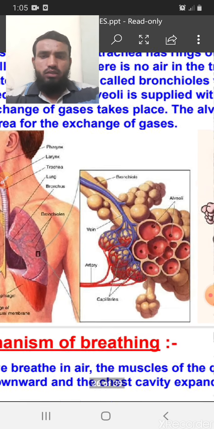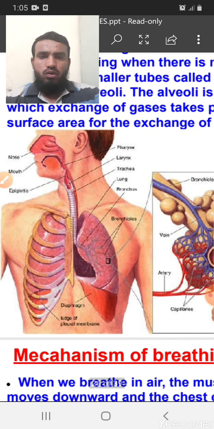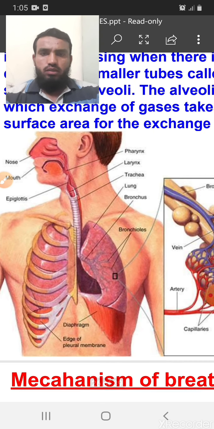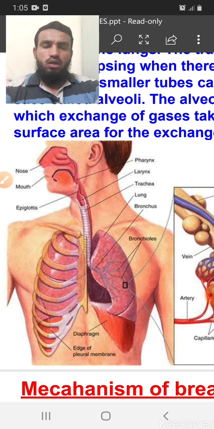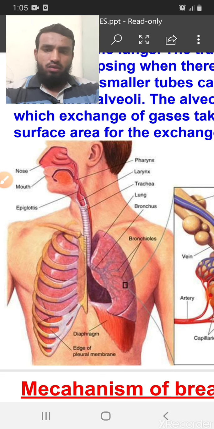So now let's start with what is the respiratory system of a human being. I am showing you the picture of the organs of the respiratory system which are doing the main role. Number one is the nostril or nose. Respiration starts from the nostrils, which take the air from our environment. Then the air passes through the pharynx, then through the larynx, and then down through the trachea.